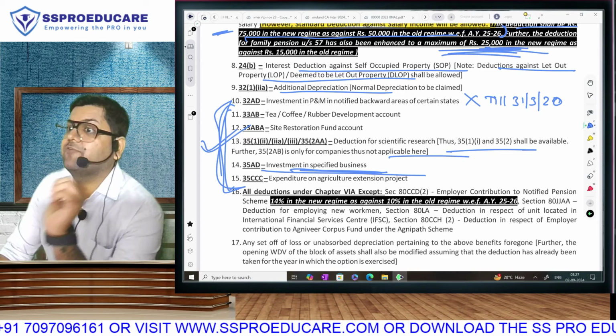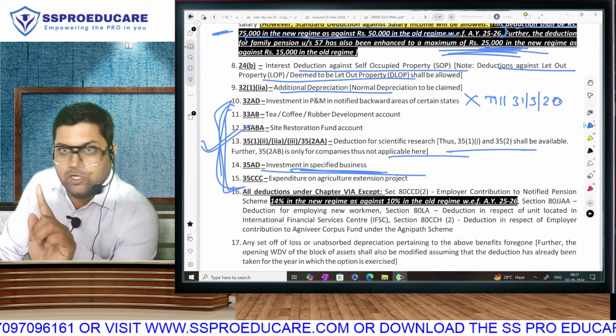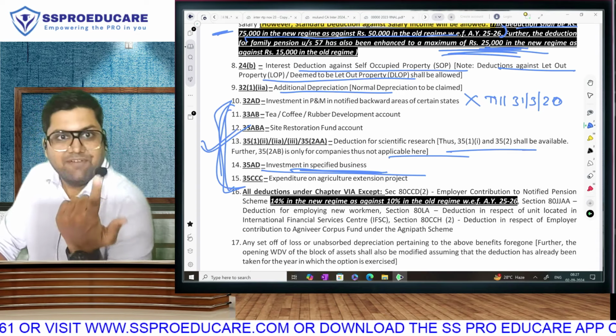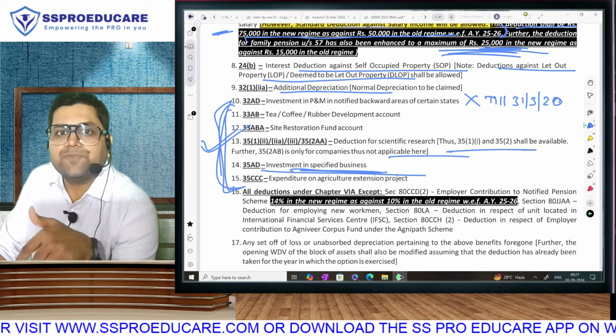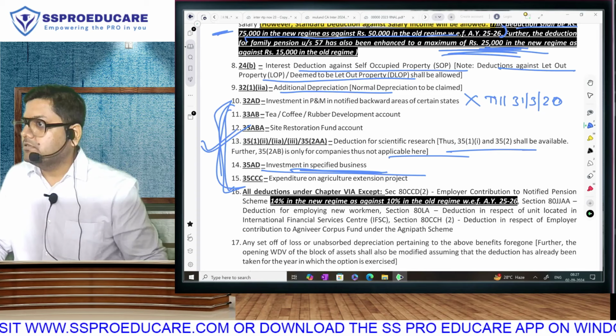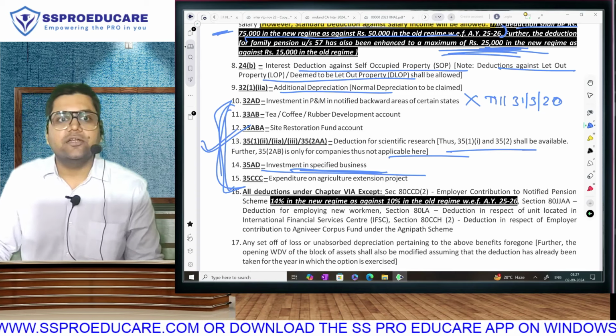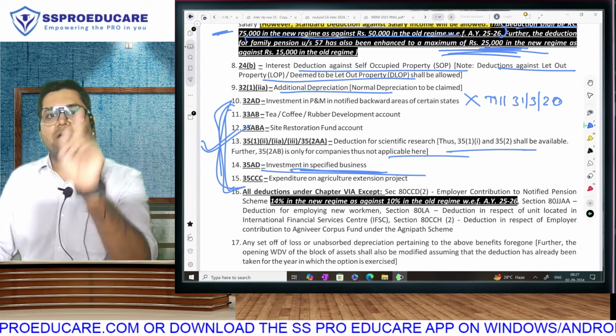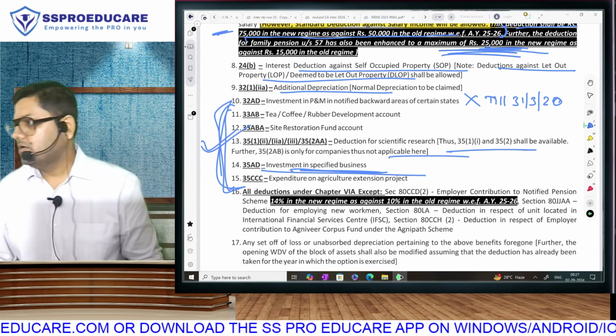Means you buy a machinery for 10 lakhs. In normal businesses, you will get 15% depreciation. So only 1,50,000 ka deduction. In specified business, you will get 10 lakh ka deduction. Take full deduction in year of acquisition itself. Massive deduction, but only in the old regime.